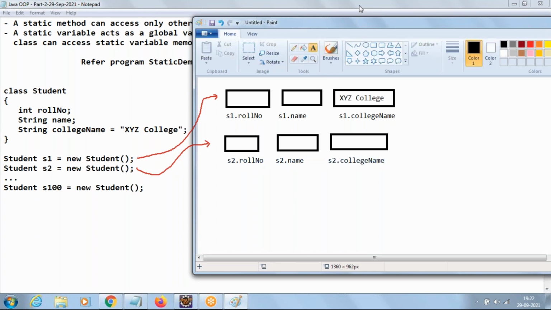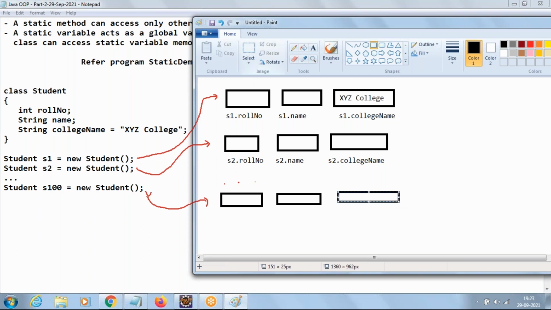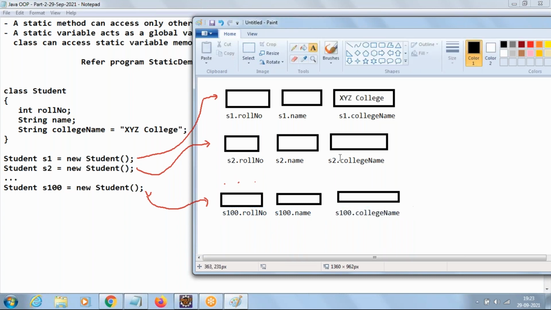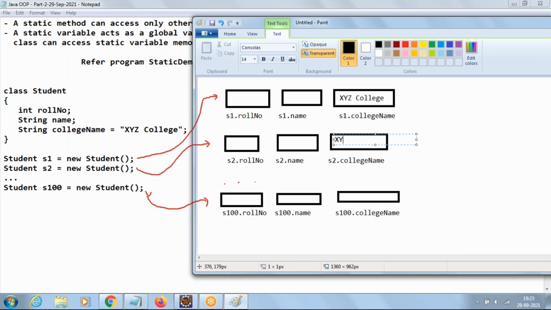Now, in a similar way, when you create 100 objects, then again it's going to allocate memory for all 100 objects, for roll number, name and college name, like this: S100.rollNumber, S100.name and S100.collegeName. And what is the college name we have given? XYZ College. So in this example, is the college name common for all the objects, all the students?